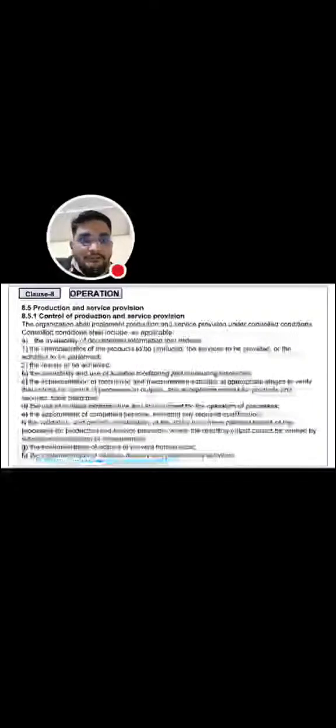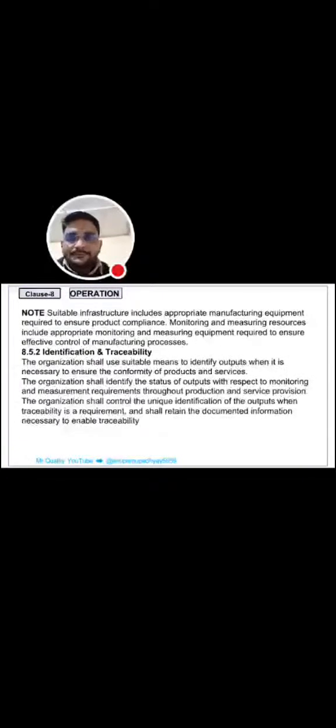And second is the availability and use of suitable monitoring and measuring resources, the implementation of monitoring and measurement activities at appropriate stages, and the use of suitable infrastructure and environment for the operation of the processes, and the appointment of competent persons including any required qualification, the validation and periodic revalidation of the ability to achieve planned results of the processes for production and service provision, the implementation of actions to prevent human error, and the implementation of release, delivery and post-delivery activities.